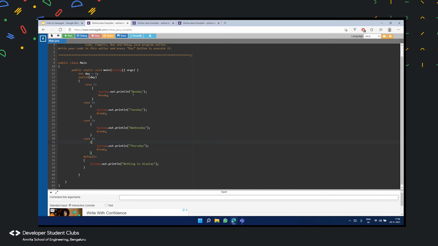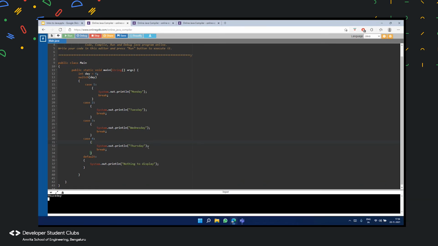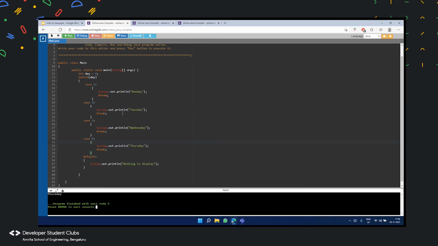If it was 1, it would have printed Monday. If it was 2, it would have printed Tuesday. If it was 3, Wednesday. And if it was 4, it would print Thursday. Let's just run this and see what we get. Exactly as we expected, it has printed Thursday. When you try to understand what happened in this piece of code, it compared with case 1, case 2, case 3, and case 4. We can look at everything we learned in the previous slide using this program itself.